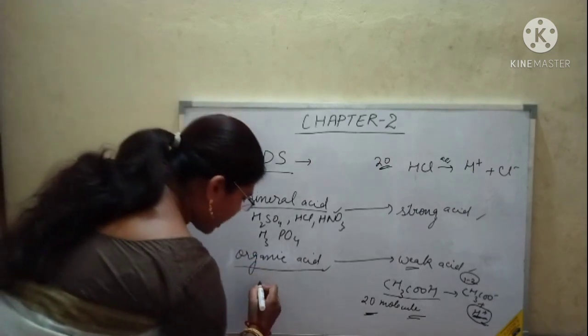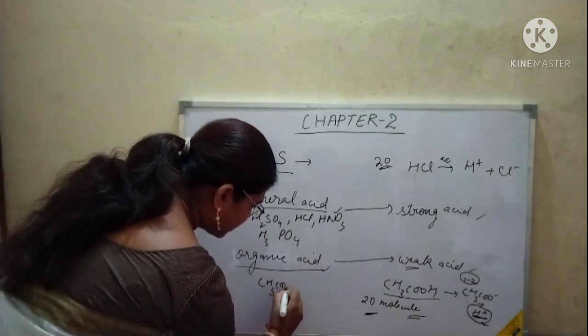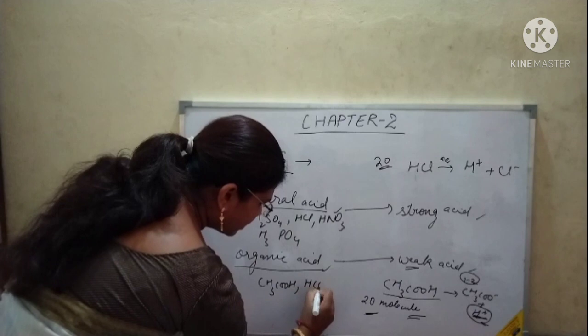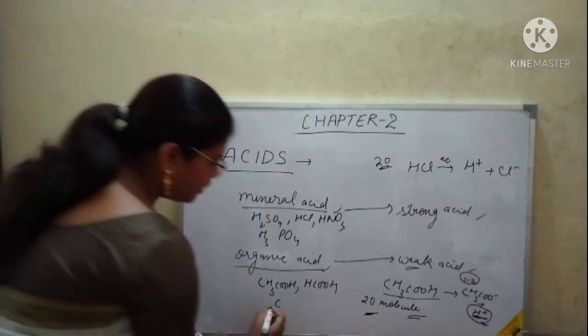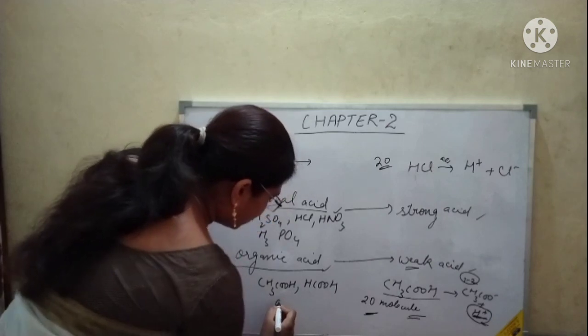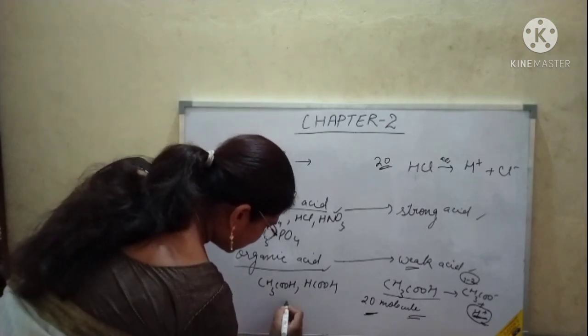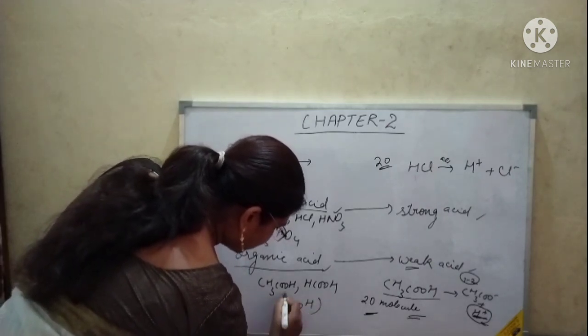So from where we are extracting the acid, that is a mineral acid. We can prepare that in the lab also. But organic acids are naturally occurring acids. Organic acids are weak acids, mineral acids are strong acids.